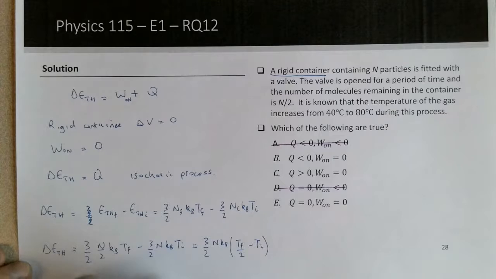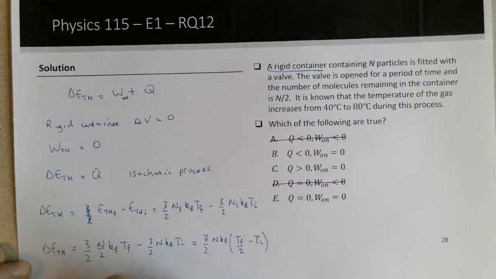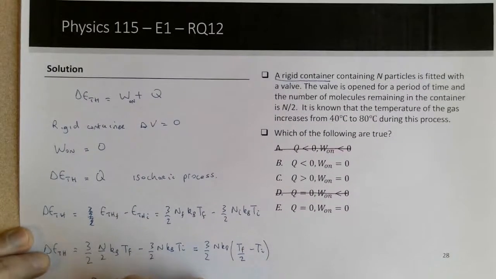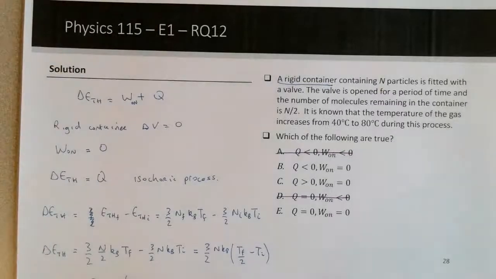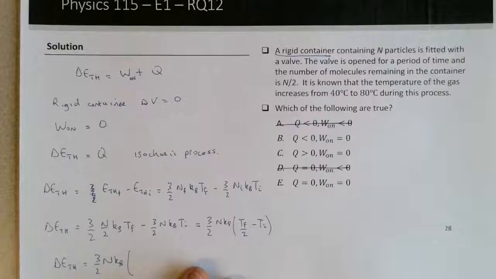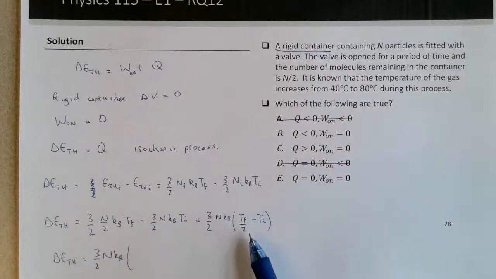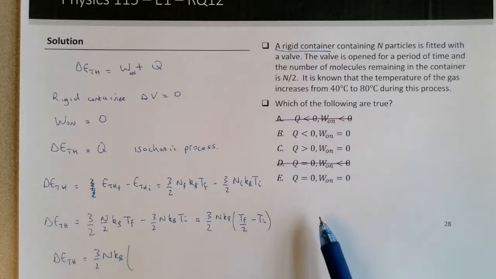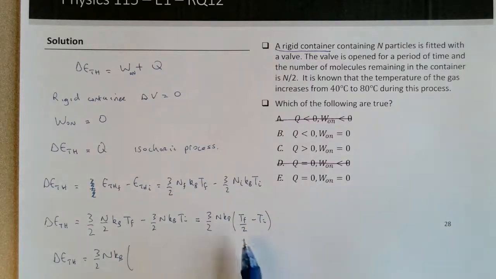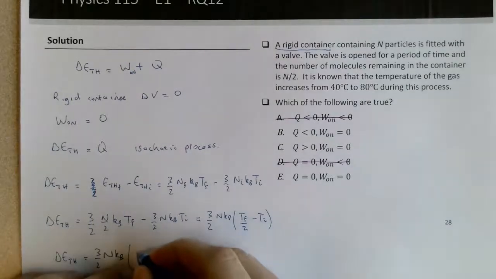So the 3 halves N k_B is definitely going to be a positive number. Now, if you don't do your conversions correctly, you might think 80 divided by 2 is 40, minus 40 is 0, and that E is the correct answer. But these temperatures must always be in absolute temperature.